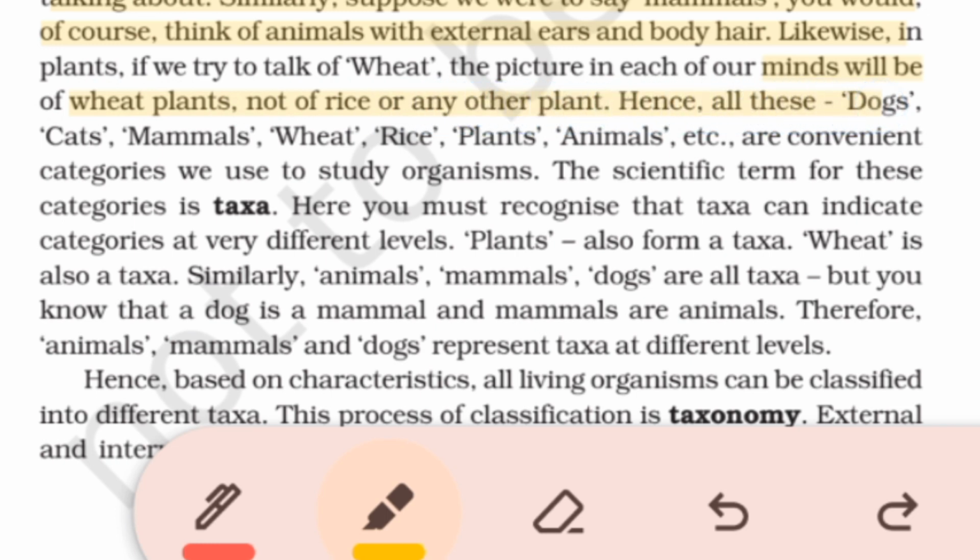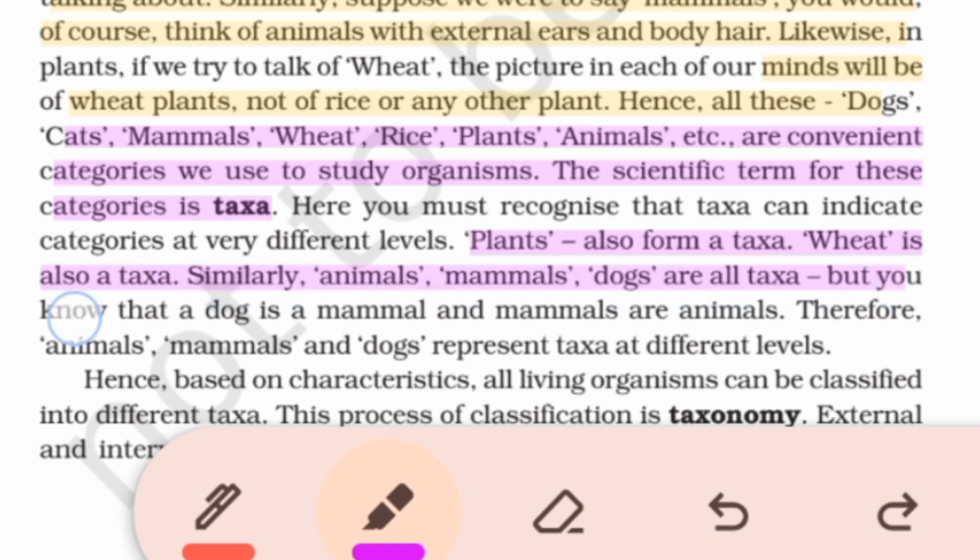Hence, all these dogs, cats, mammals, wheat, rice, plants, animals, etc. are convenient categories used to study organisms. The scientific term for these categories is taxa. Here, you must recognize that taxa can indicate categories at very different levels. Plants also form a taxon. Wheat is also a taxon. Similarly, animals, mammals, dogs are all taxa.